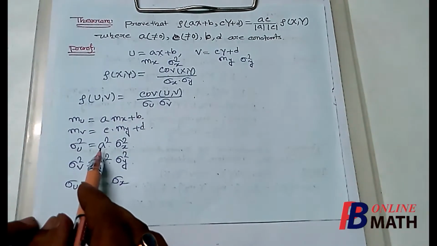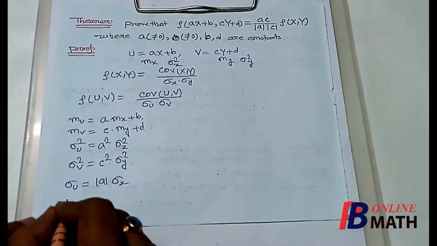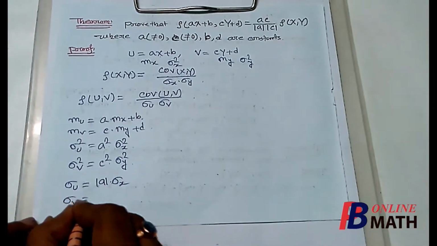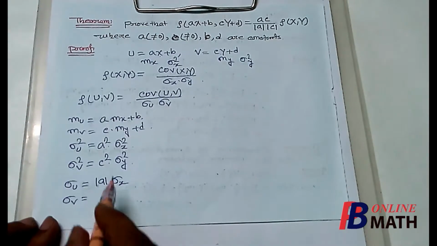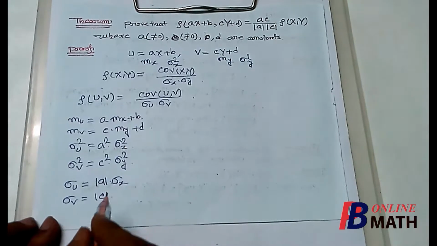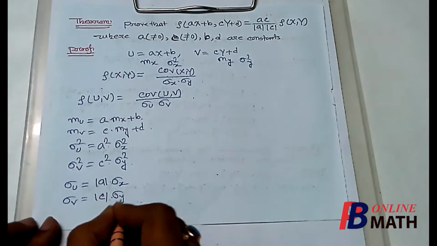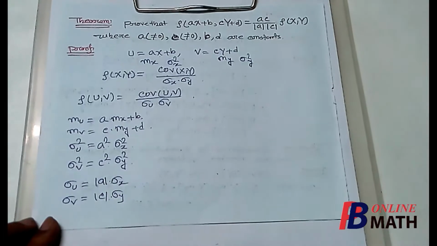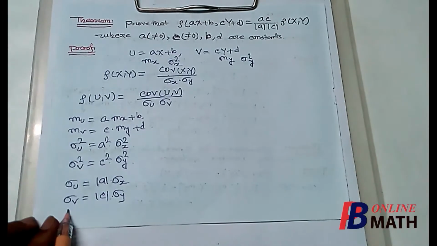So if we compute the positive square root of a square, we shall get modulus of a. Similarly, sigma v, the standard deviation of v, will be equal to modulus of c multiplied by the positive square root of sigma square y, which is sigma y, because sigma y is positive. So we have found mu, mv and sigma u, sigma v.